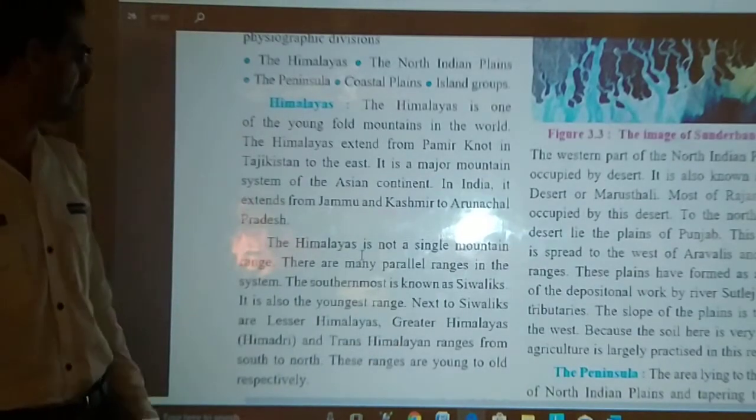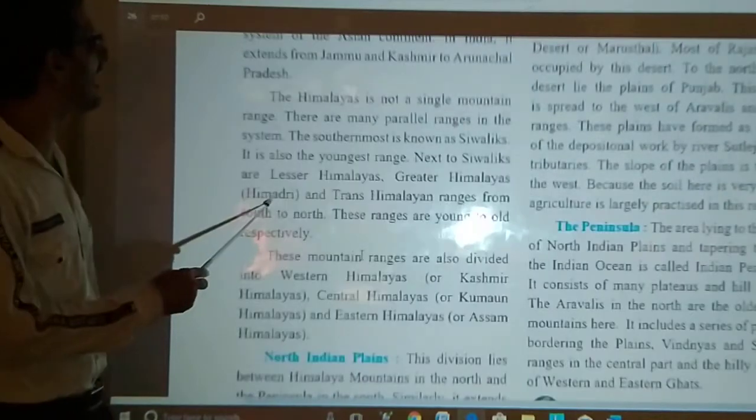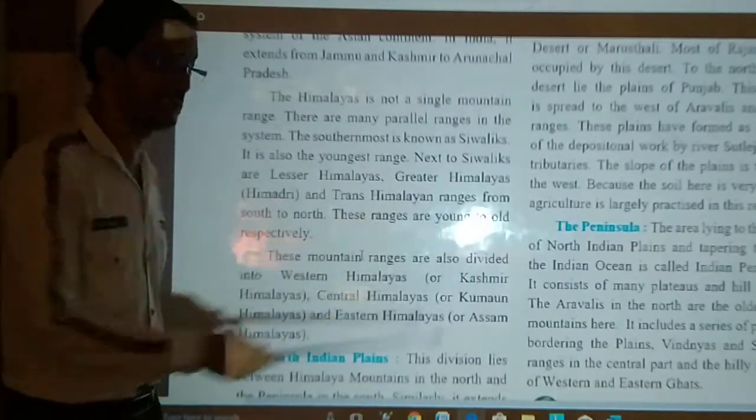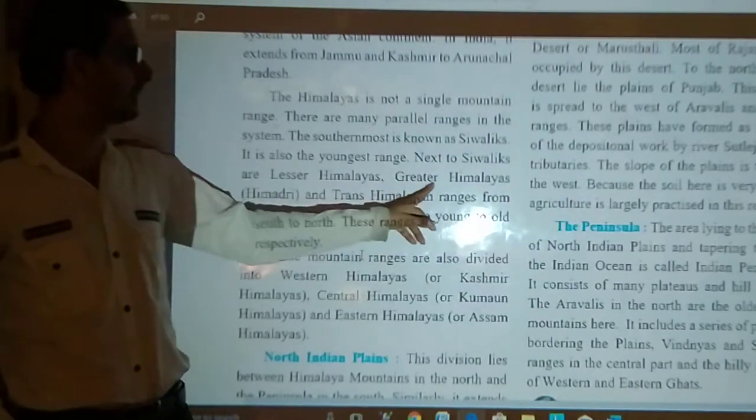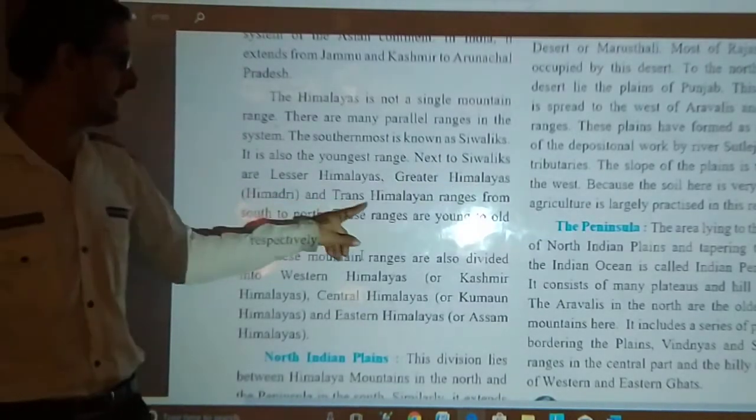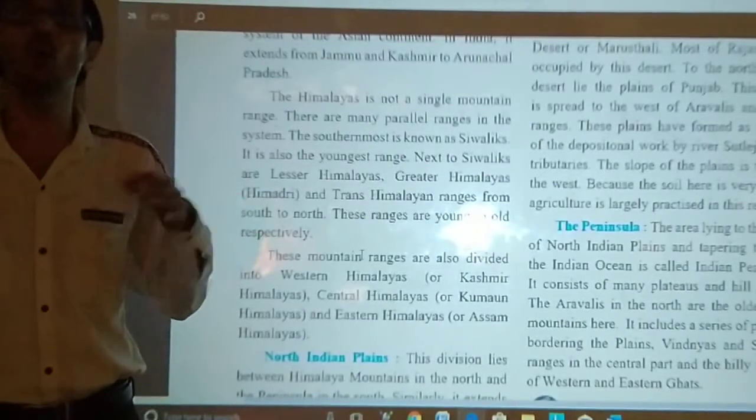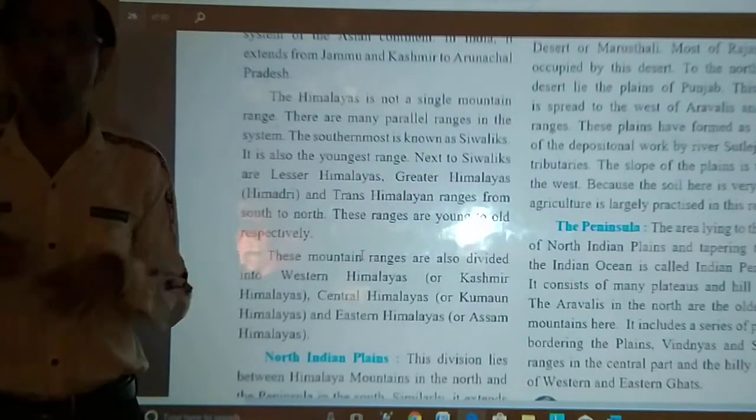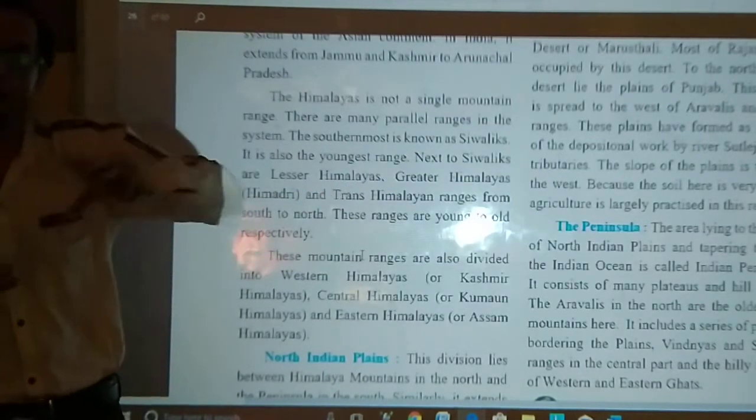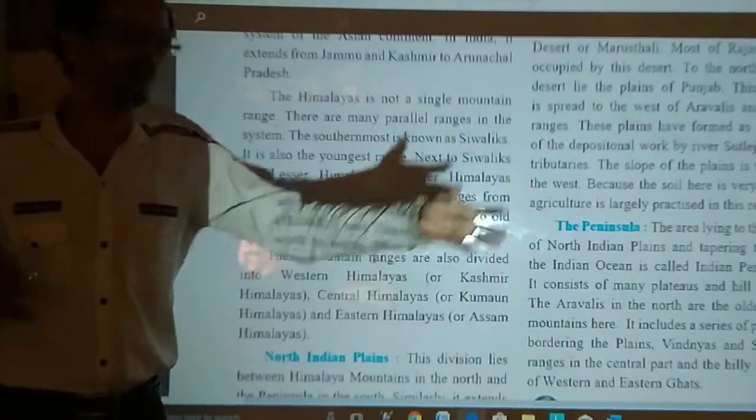Now, these ranges are young to old respectively. So, obviously, Himadri and the Trans-Himalayan ranges are very old. Himadri, that is nothing but the Greater Himalaya, and the Trans-Himalayan mountain ranges are the oldest mountain ranges, compared to Sivalik. In comparison to Sivalik. Okay.